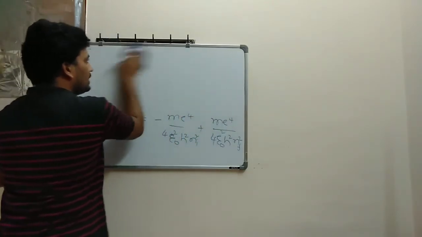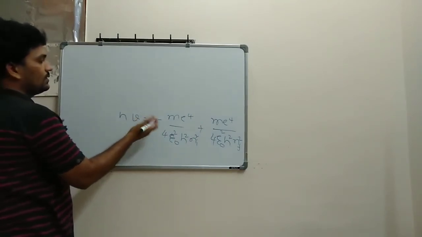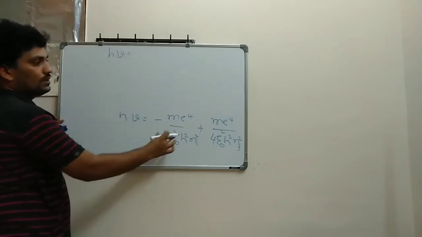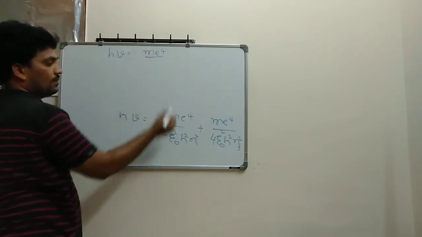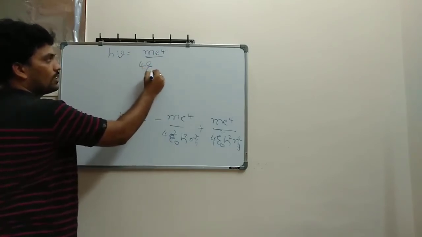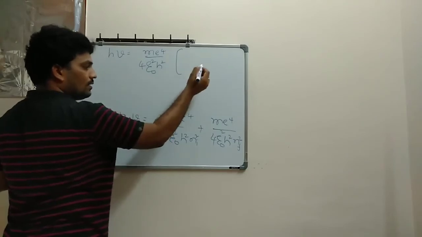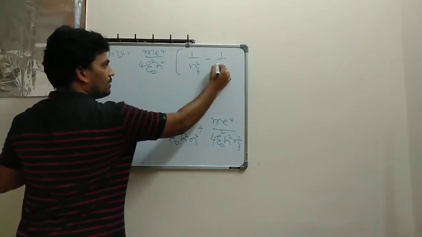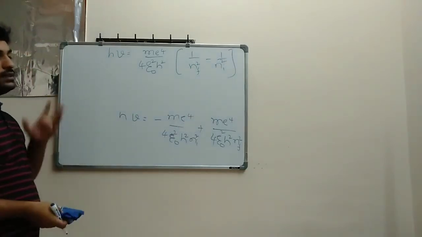If I just condense it simply, what I can get from this: h nu is equal to m e power 4 divided by 4 epsilon naught square h square, you take it out, and the remaining will be 1 divided by nf square minus 1 divided by ni square. So this is the relation we will get.